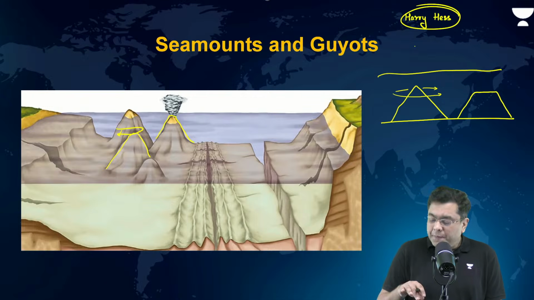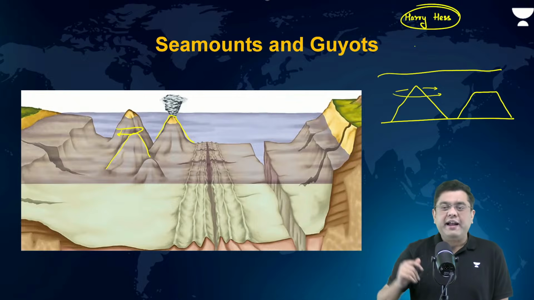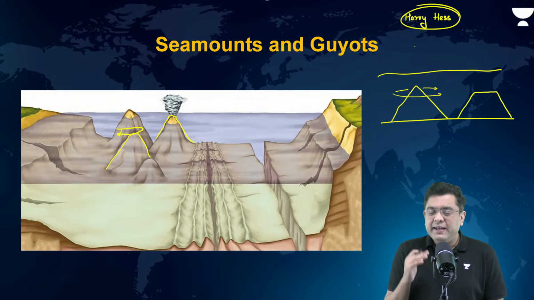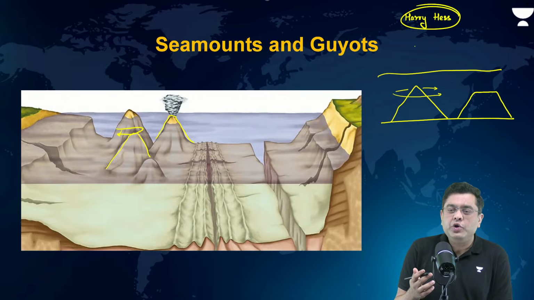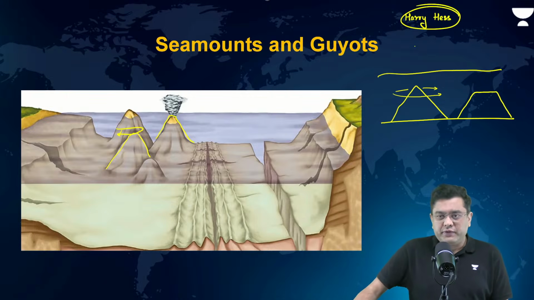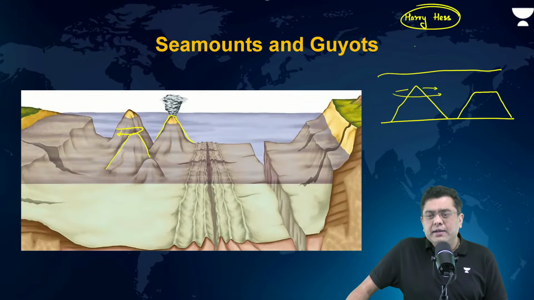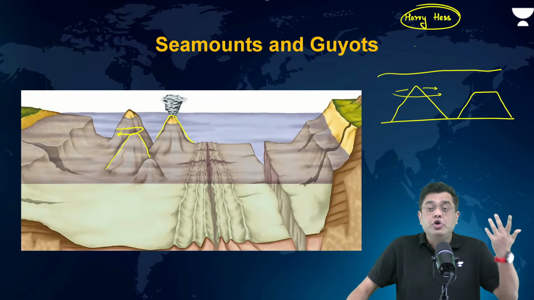Harry Hess observed this kind of structure, which is elevated and has a flat top. He was associated with Princeton University. In Princeton, they had a lecture hall named after one of the great geographical minds of the previous century, Guyot. Guyot was a German geographer who fled to the US, and Princeton took him over. He was very instrumental in many of the geographical researches.